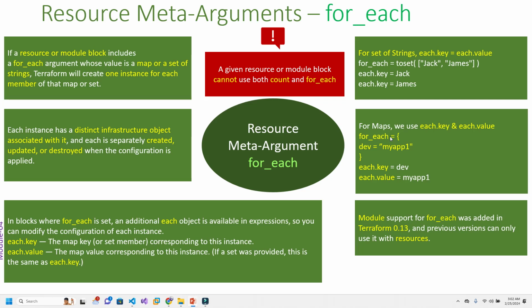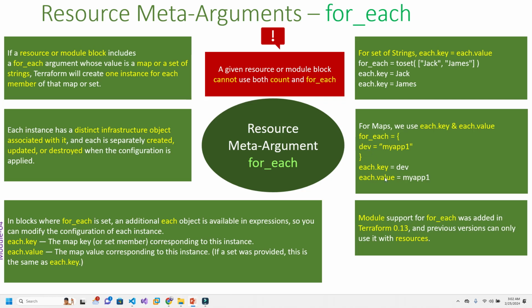And for maps, we can use each.key and each.value. So whenever I want to use maps, you have to use for_each with a map, like this. This is your key and this is a value. So when I say each.key, it will be called this, and this name will be called the reference.